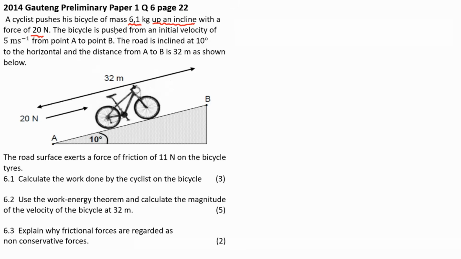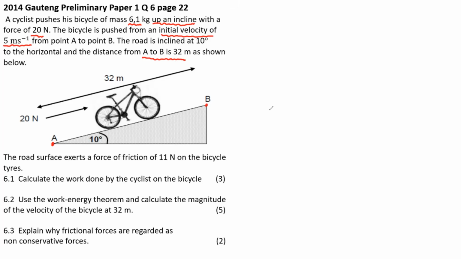The bicycle is pushed from an initial velocity of 5 meters per second from point A to point B. The road is inclined at 10 degrees to the horizontal, and the distance from A to B is 32 meters, as shown below.